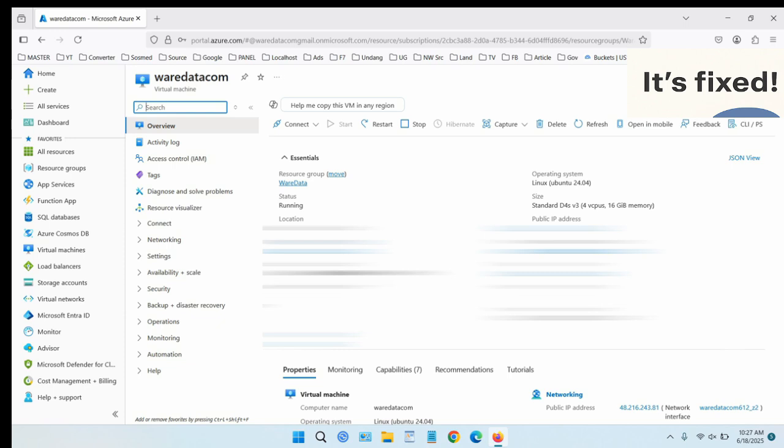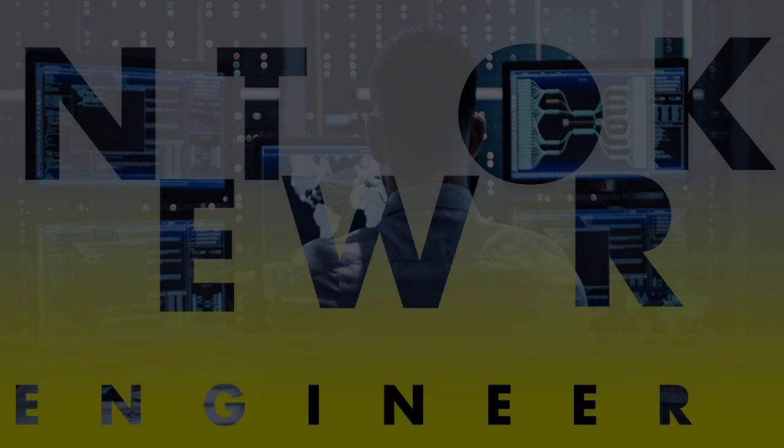That's the full walkthrough of creating a virtual machine in Azure through the portal. You've seen how to configure basics like region, image, and size, how to set up networking and security, and finally how to connect to it. From here, you can install applications,